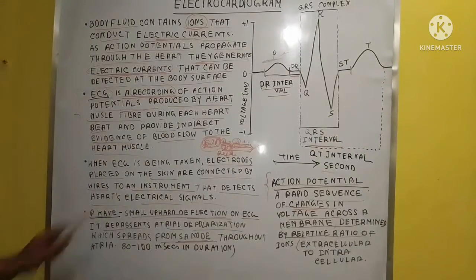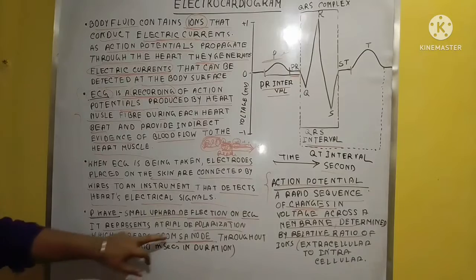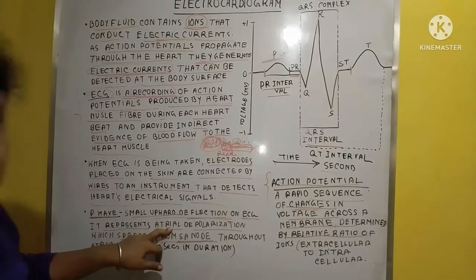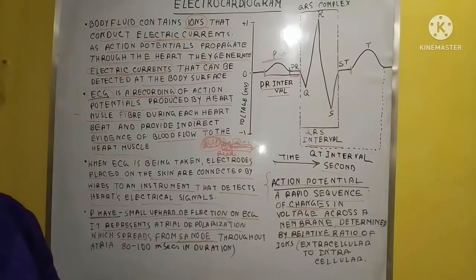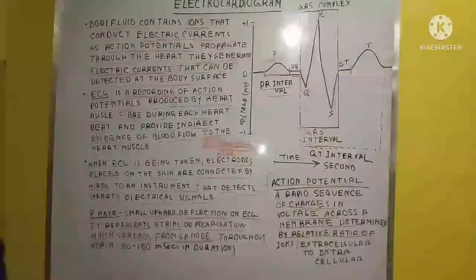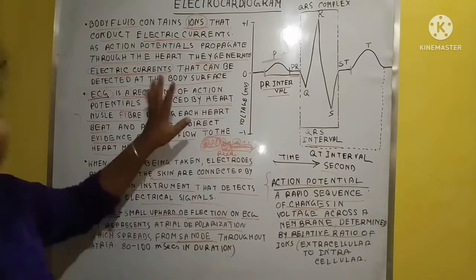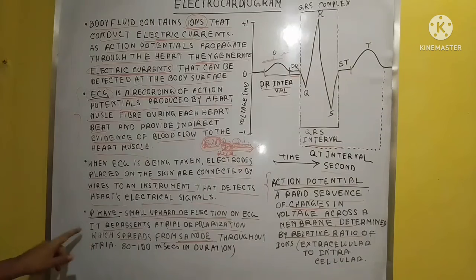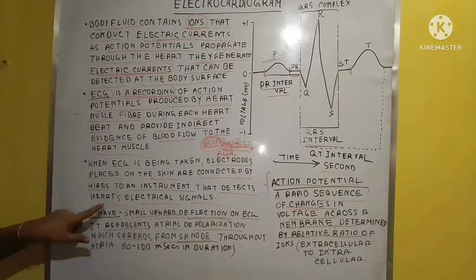So, what is the P wave? The P wave is produced when the atrial chamber becomes depolarized. It creates one signal, and that is captured by the instrument. So this is the P wave.